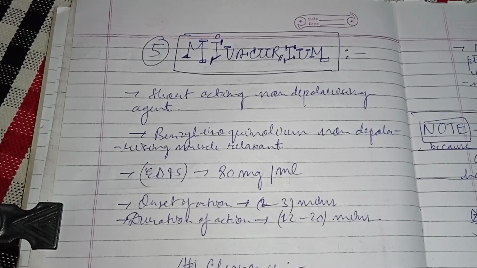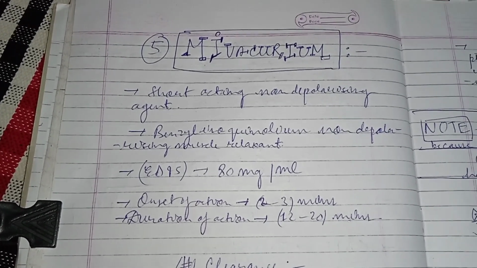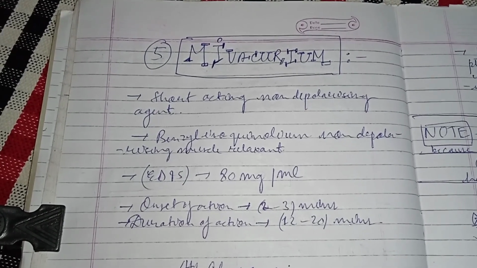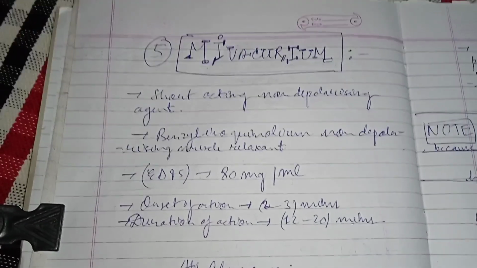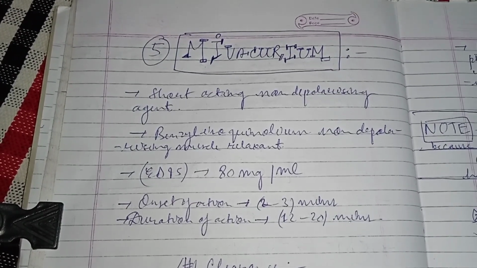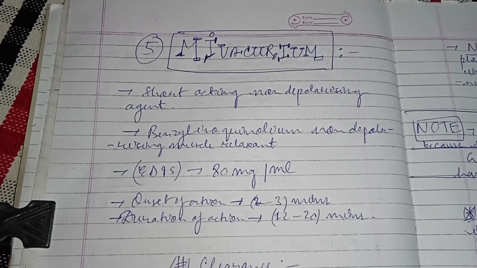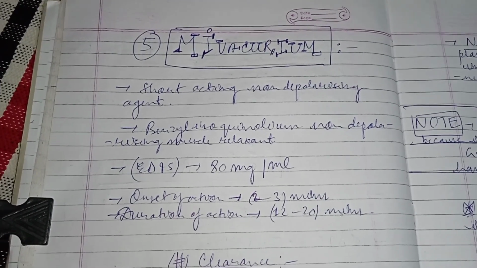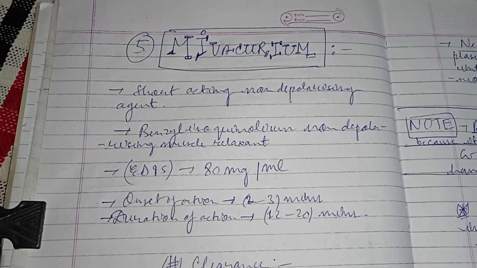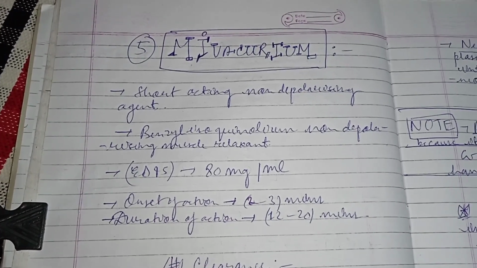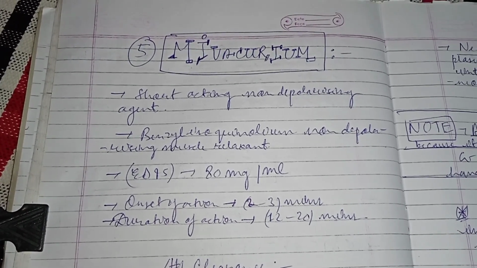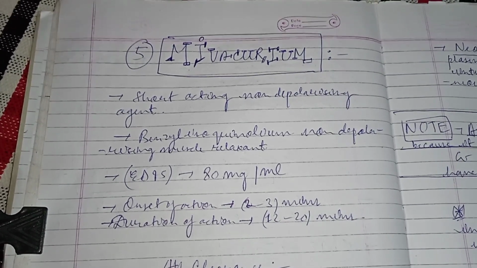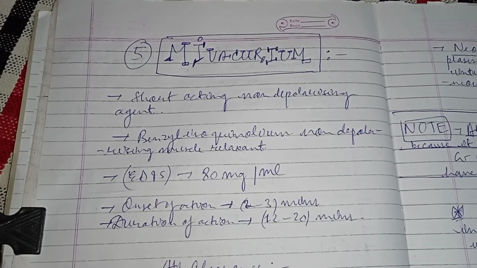So now let's read about Mivacurium. Mivacurium belongs to the short acting class of the non-depolarizing muscle relaxants, the only drug from the short acting class. It is a benzyl isoquinoline non-depolarizing muscle relaxant. The ED95 is around 80 mg per kg. Please have a note of it. The onset of action is around 2 to 3 minutes. The duration of action is around 12 to 20 minutes.